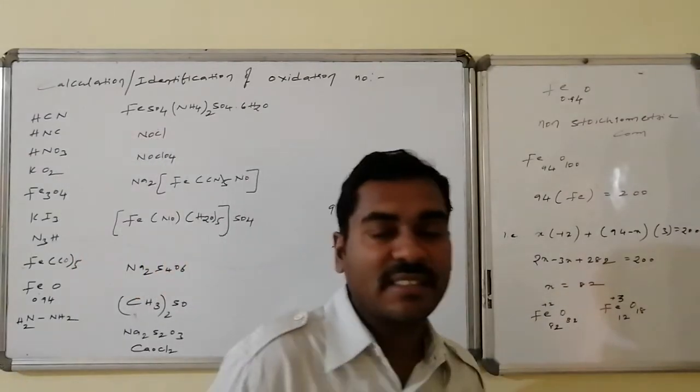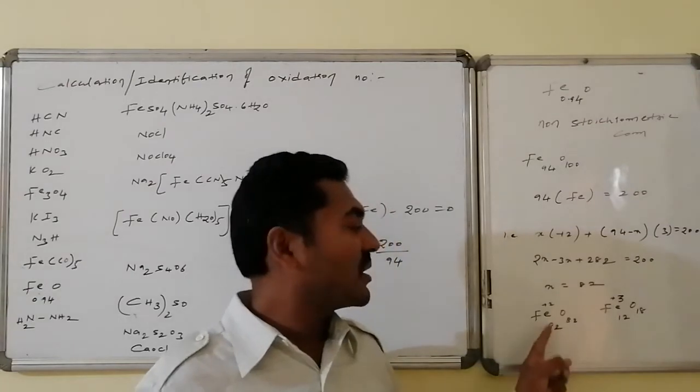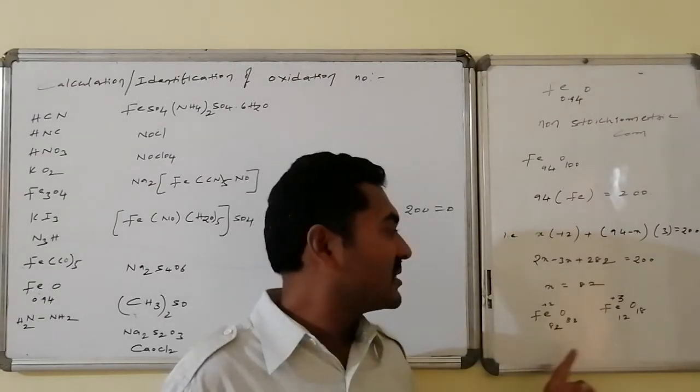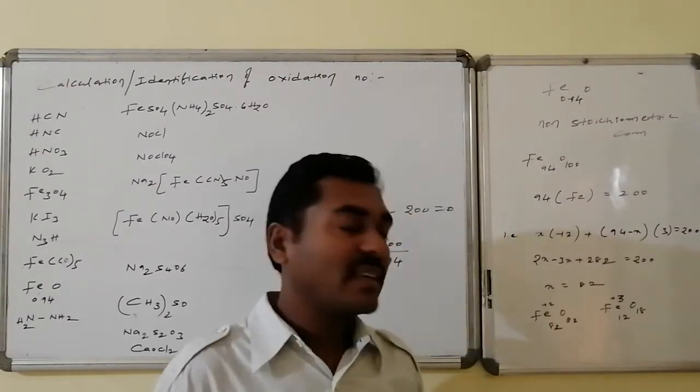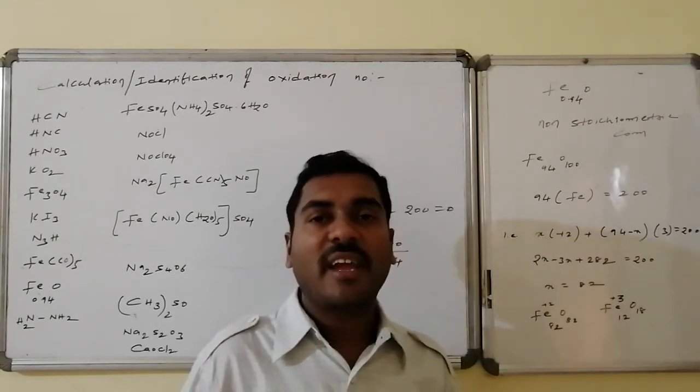This is the average oxidation number, which lies between 2 and 3, whereas the +2 iron atoms are this many and the +3 iron atoms are 12 out of 94. Thereby the formula and the calculations become easy.